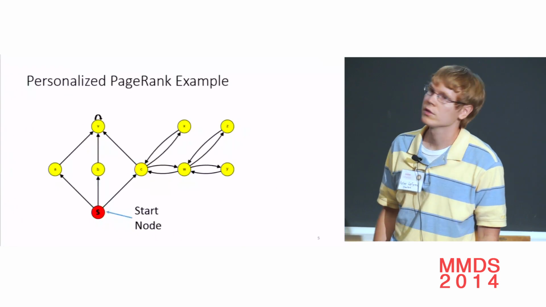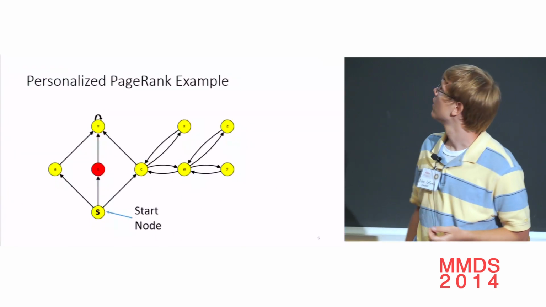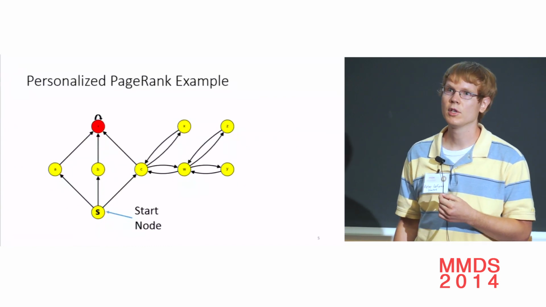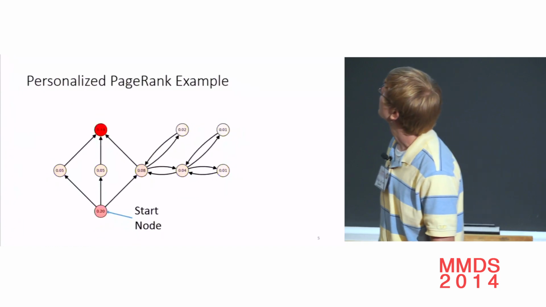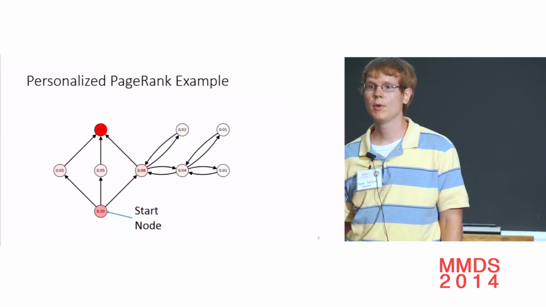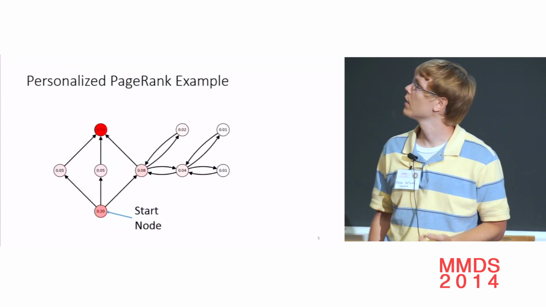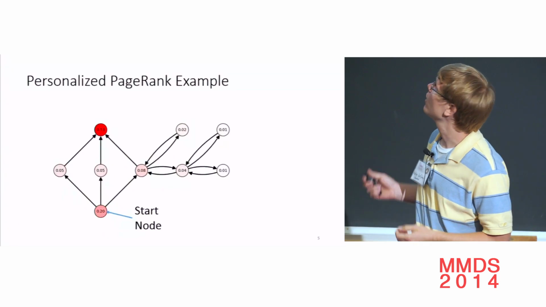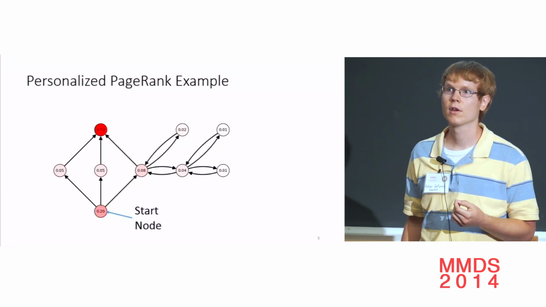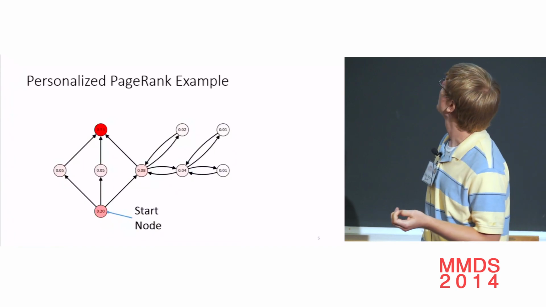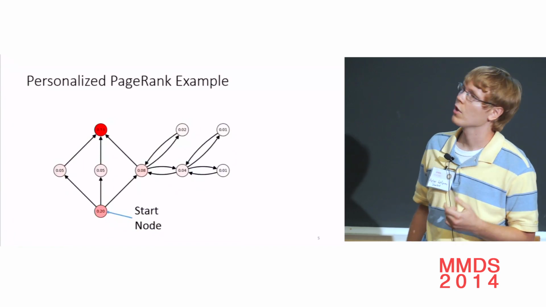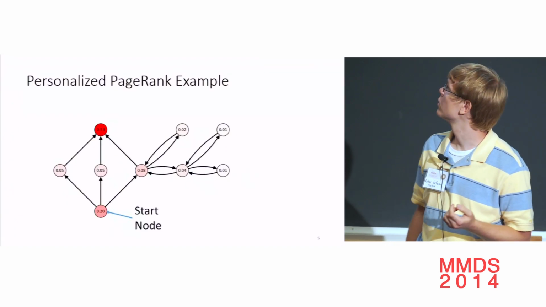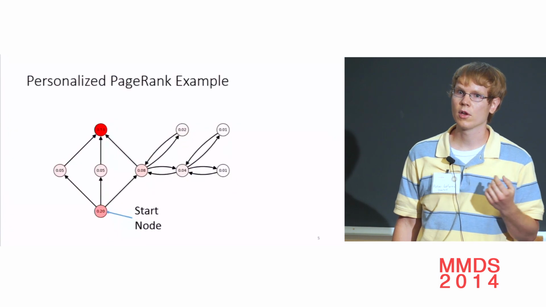So here's an example of personalized PageRank. This red node is taking a random walk from the start node s on the bottom. 20% of the time, it's jumping back to s, and 80% of the time, it's going to a random out neighbor. If you run a million of these walks and see the distribution of where the red node stops, we get this result. There are several short paths from the bottom node to the top node. So there's a high personalized PageRank for the top node, representing an interest. Whereas on the right, there's only one path and it's long. So there's a smaller personalized PageRank value. So if we did a personalized search, personalizing to the bottom node, we'd want that red node to be higher in the results than the white nodes.